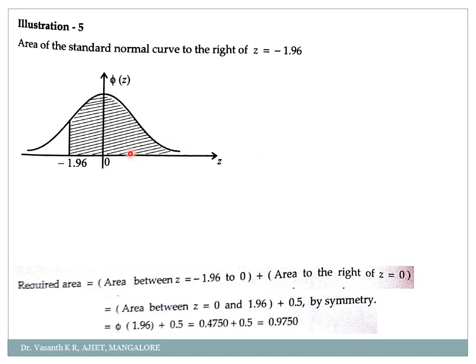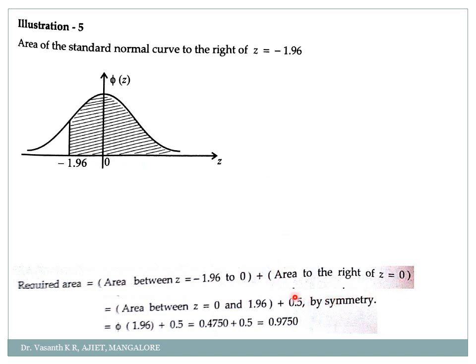You know that from 0 to, they have not said where it will stop, correct? So it is like up to infinity. So from 0 to infinity, what is the value? Standard value 0.5. Then you just calculate the remaining one. From minus 1.96 to 0, you just check how much it is, and then plus 0 to infinity. See here, the required area is between z equal to minus 1.96 to 0 plus the area on the right hand side from 0 up to infinity.